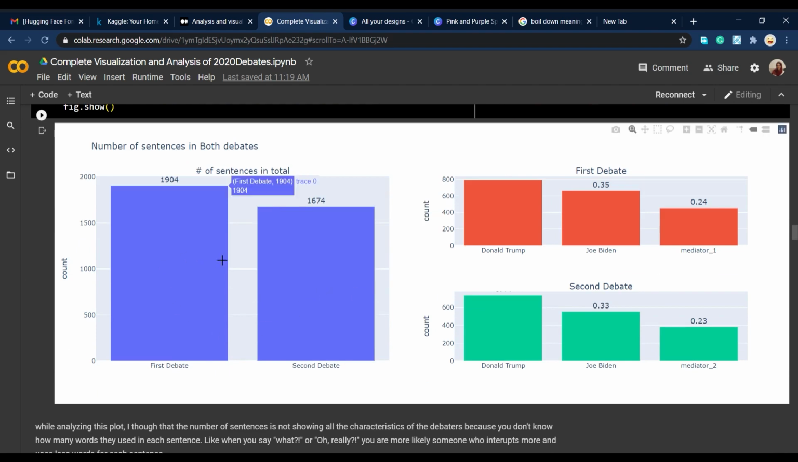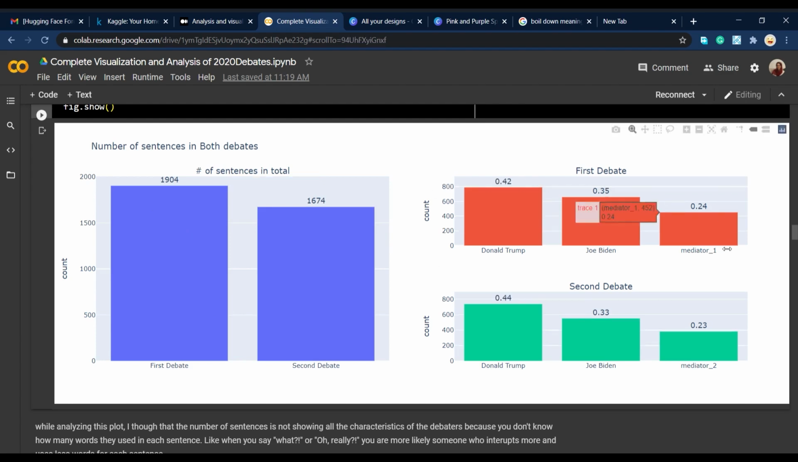Okay, so in this graph, what I plotted is that, first of all, I compared the first and second debate. You can see that the first debate was longer and naturally it had more sentences. On the right-hand side, we can see how many sentences each one uses in each debate.